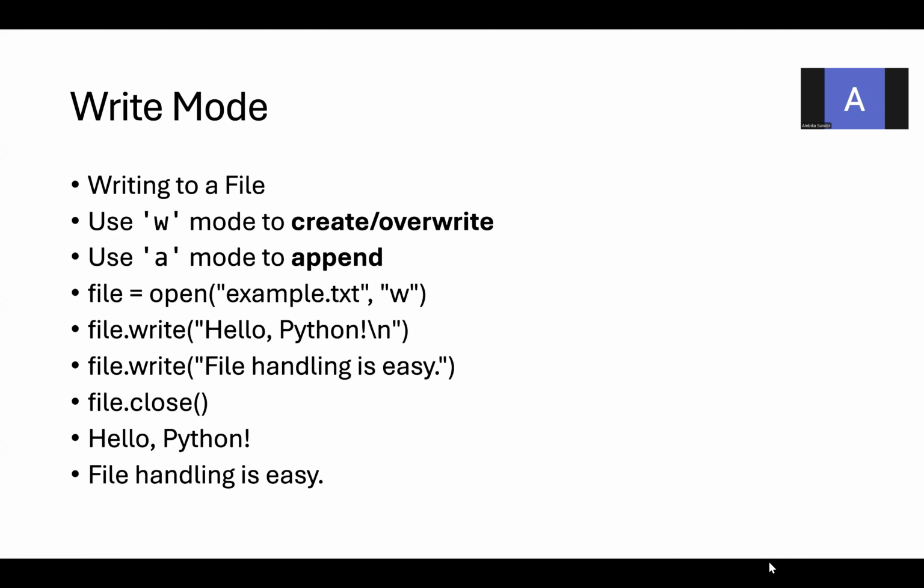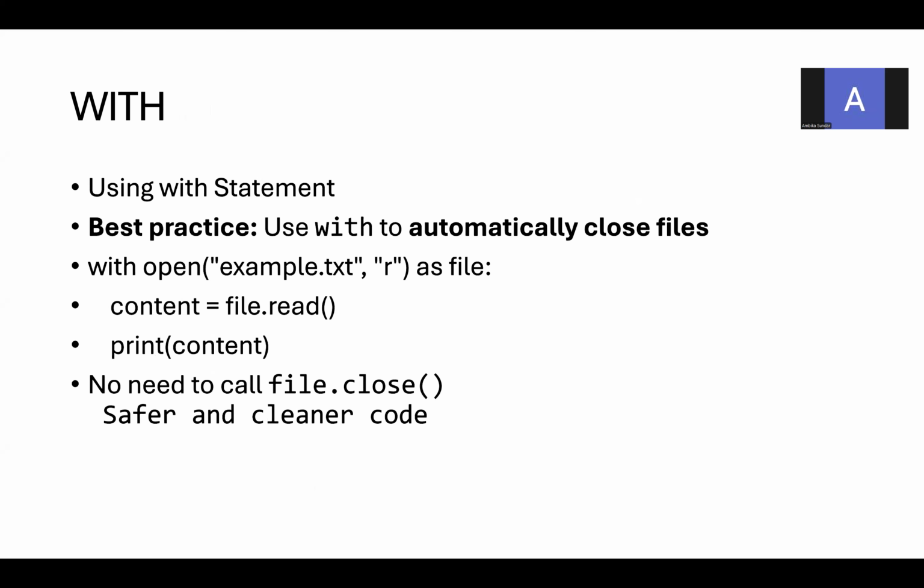So now what it will do, it will open the file example.txt and write these two lines into this file. And once the file operation is done, we are going to be able to see the result. These are the two lines that got written inside the file.